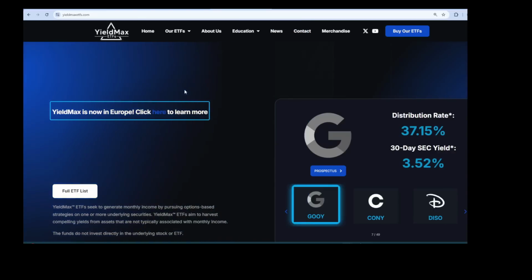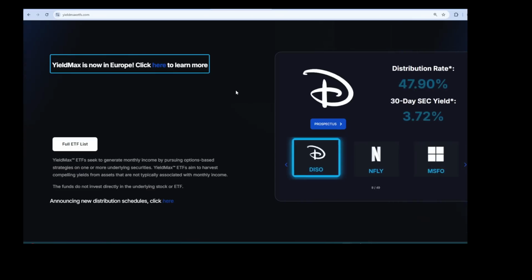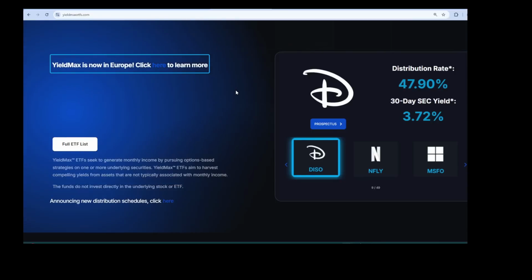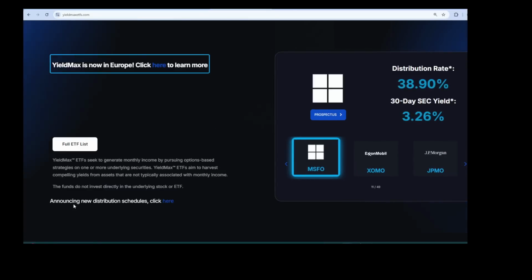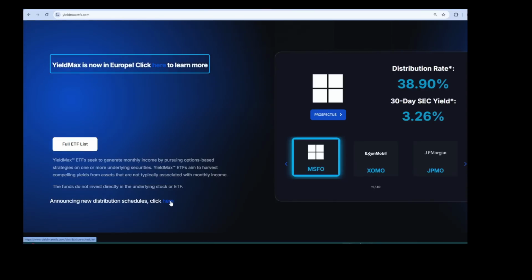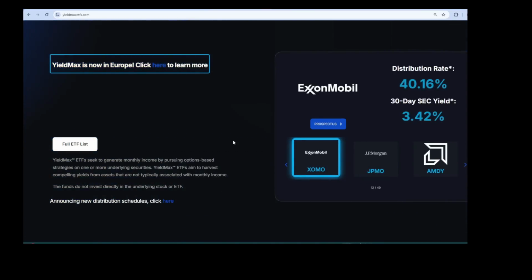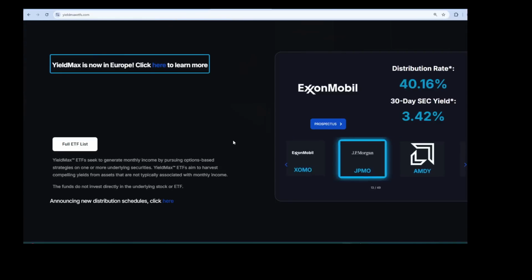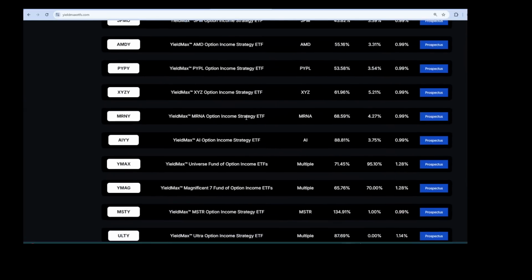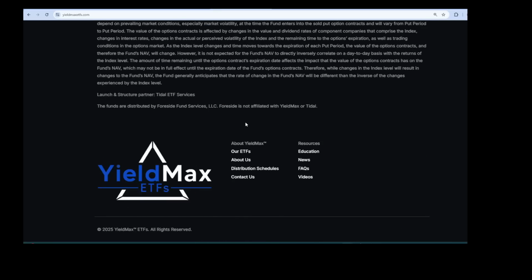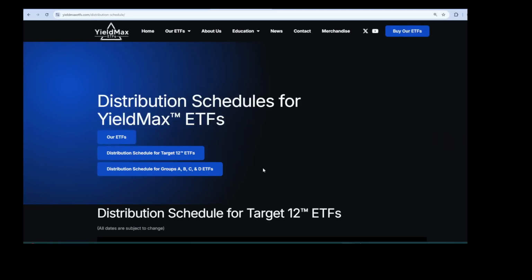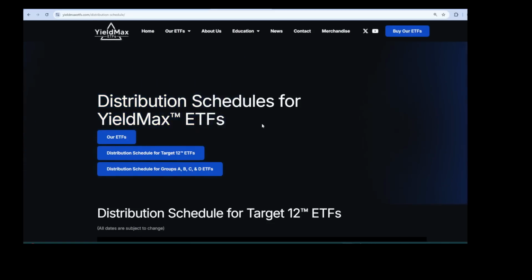But to get to that distribution list, there are a couple little clickable links that you can click, but it may not be there every single time, especially if they upgrade or update the sheet. But there's one right here where it says announcing new distribution schedule. Click here, and that'll take you to that link. But the one that always seems to be there is the one at the very bottom. So you can just go from that home page, scroll all the way down to the bottom of that page, and right here you'll see distribution schedule. Click it, and that will take you directly to the distribution schedule for YMAX ETFs.